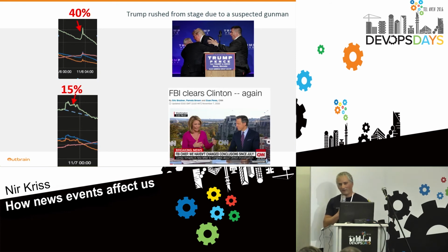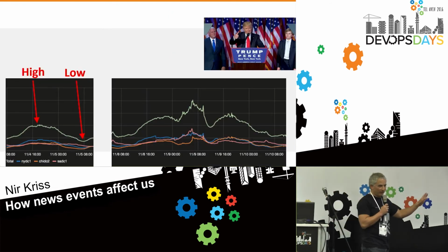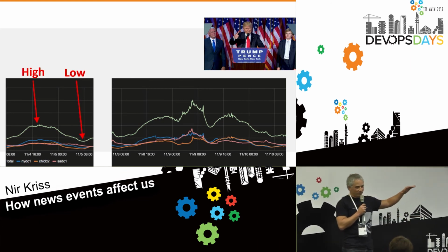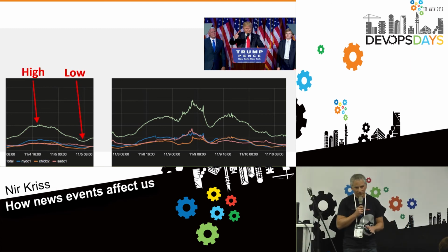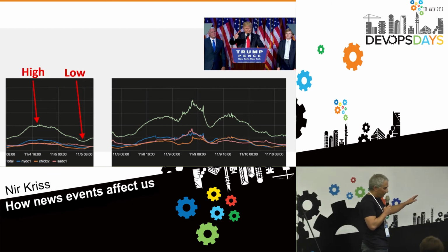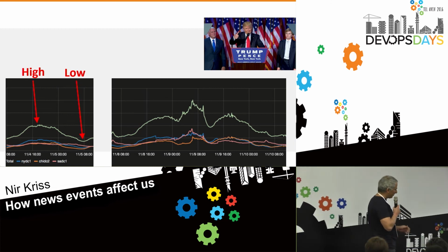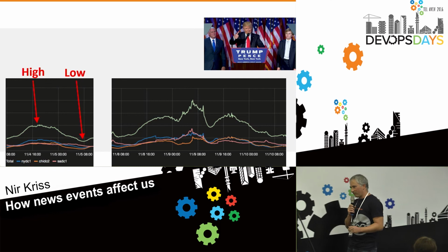Election day arrived. As a comparison base, I put on the left our traffic on a regular day. So we have our high traffic during the US daytime and the low traffic during the US nighttime because the US brings most of our traffic. During election day, the traffic was very high. And it was extremely high and reached the peak at the late time at night when the votes were counted and when Trump was giving his victory speech.